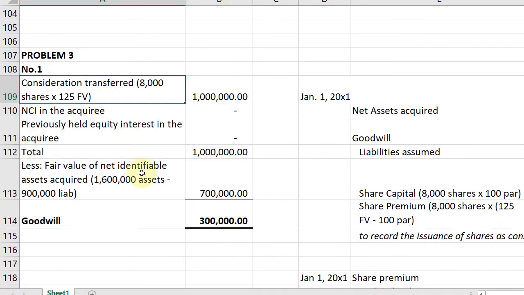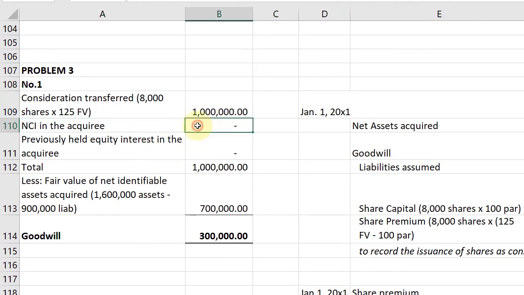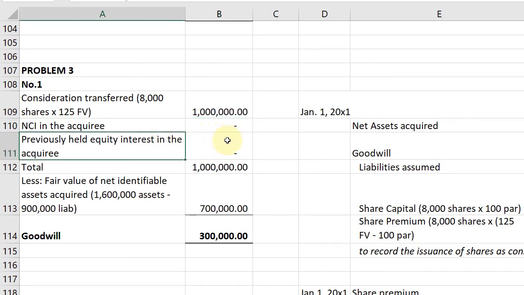So, consideration transferred. We all know that when shares are involved, fair value ang gamit in getting the consideration transferred. Okay, so we have 8,000 shares na binigay or ginamit na pangbili ni ABC. You'll get the fair value per share, that's 125. Multiply it, you'll get a total consideration of 1 million. NCI in the acquiree is 0, kasi lahat binili niya, so walang NCI. Previously held equities, wala pa rin. Total of 1 million. Okay?